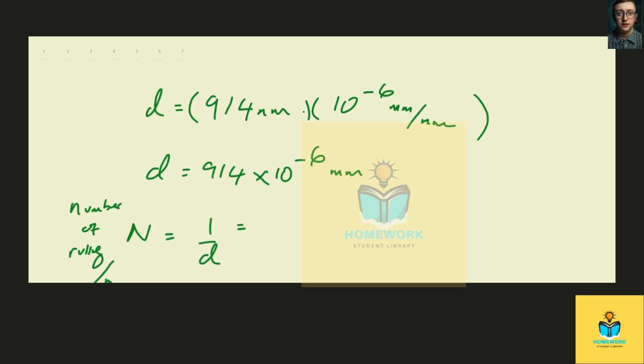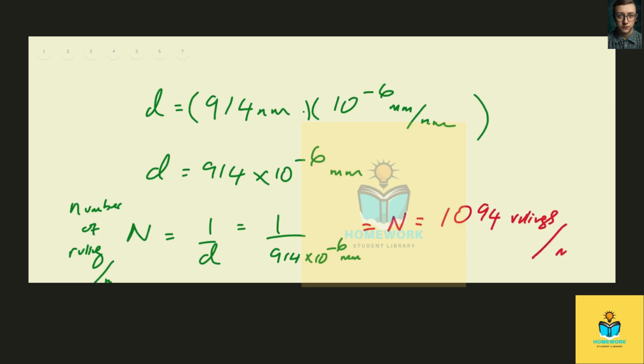And so here we have 1 over 914 times 10 to the negative 6 millimeters. That's going to give us the number of rulings per millimeter, which is N. And so that's 1094 rulings per millimeter.